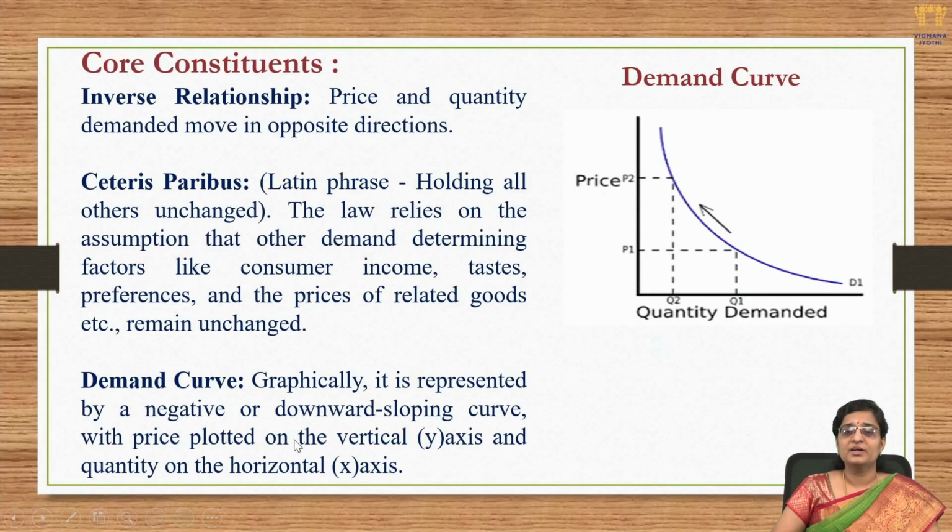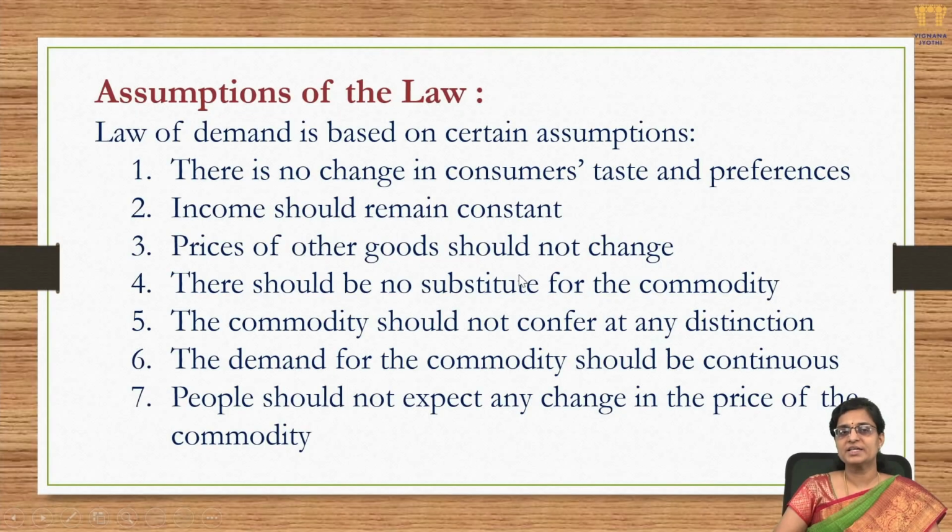Now, the features of this demand curve: graphically, it's represented by a negative or downward slope because it's an inverse proportionality, with price plotted on the vertical axis, that is the y-axis, and quantity plotted on the horizontal axis, or the x-axis. So this is how the law of demand can be explained.